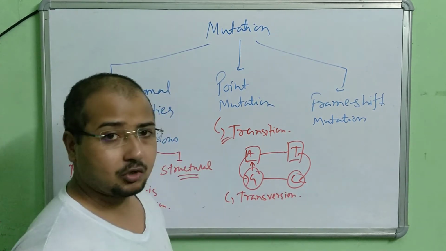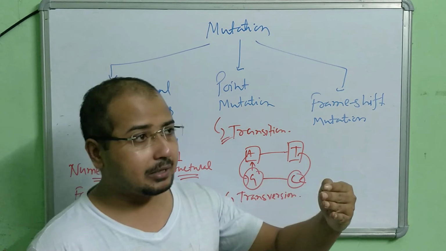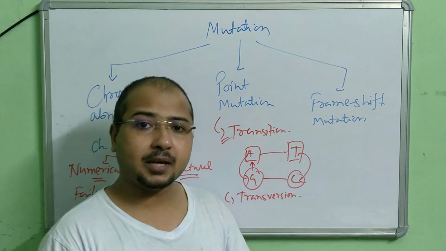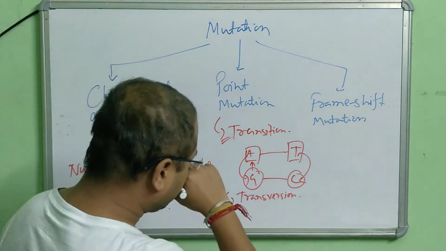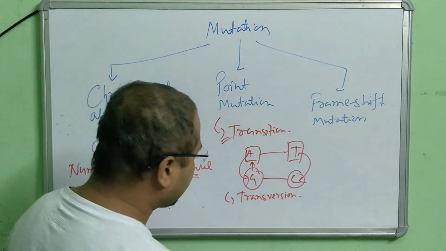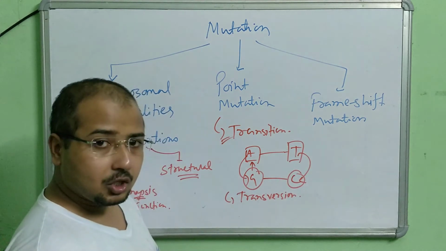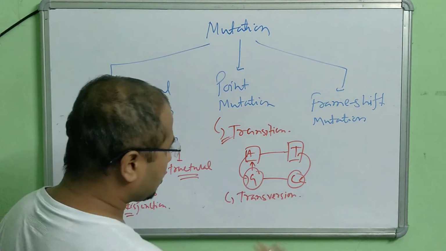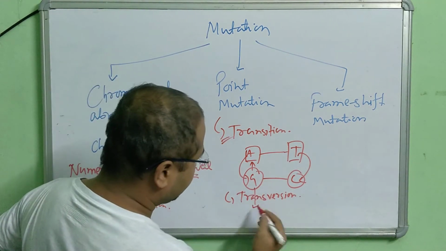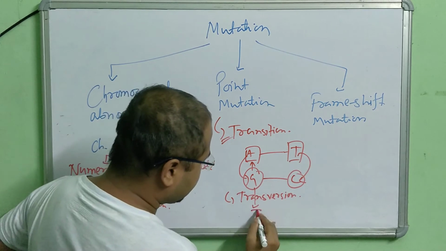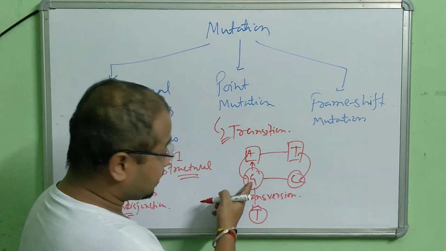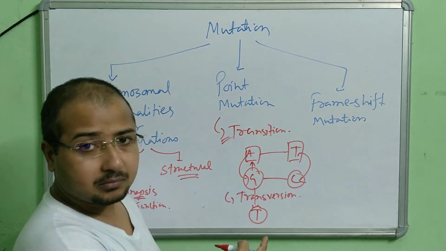Transversion, point mutation. What happens here? Here, a purine is replaced by a pyrimidine, and a pyrimidine is replaced by a purine. Same example, let's take G and C only. In this case, this is a purine which is going to be replaced by a pyrimidine. Suppose I write thymine here. Thymine is a pyrimidine and this is a purine. So the purine gets replaced by thymine.